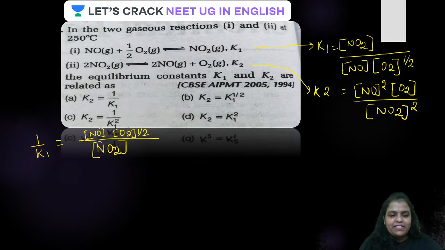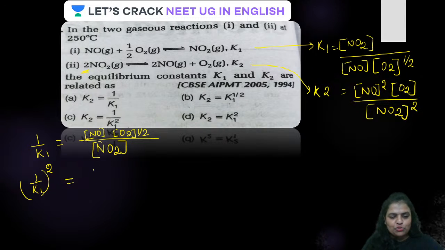And then what is done? The whole equation is multiplied by 2. Therefore, the new equilibrium constant will be the square of it. So you have to do this with the entire equation.